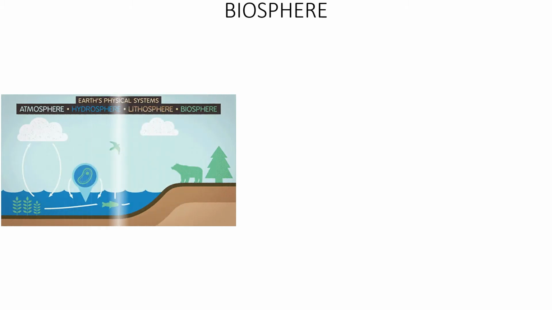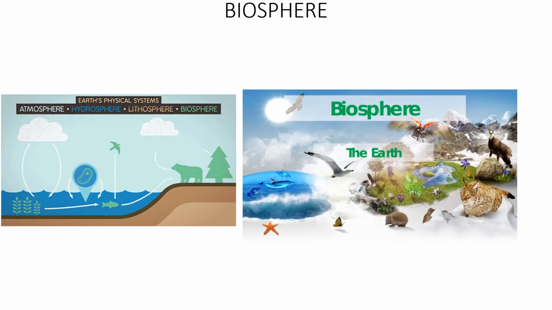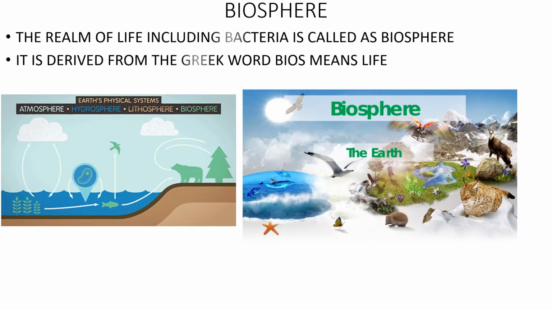And the fourth one is biosphere. In this image you have atmosphere, hydrosphere, lithosphere, and biosphere. Biosphere is the realm of life, including bacteria. It is derived from the Greek word bios.